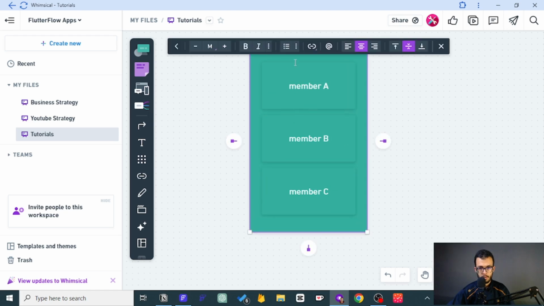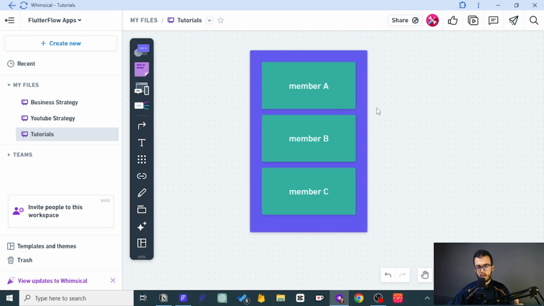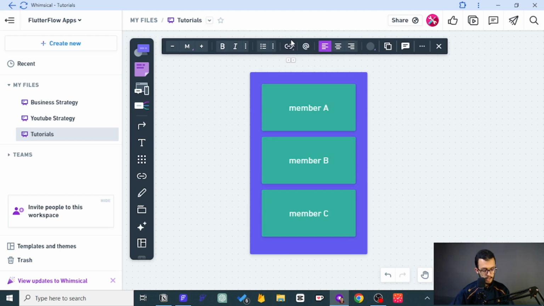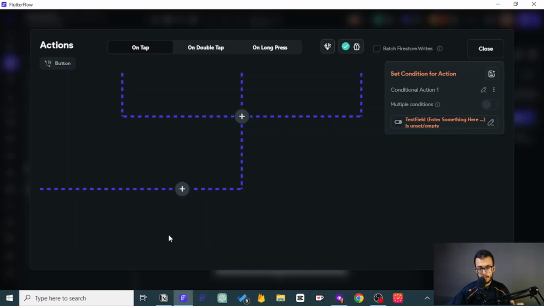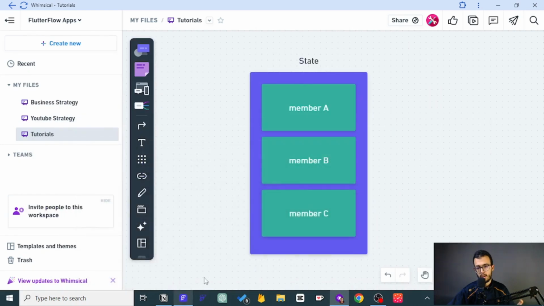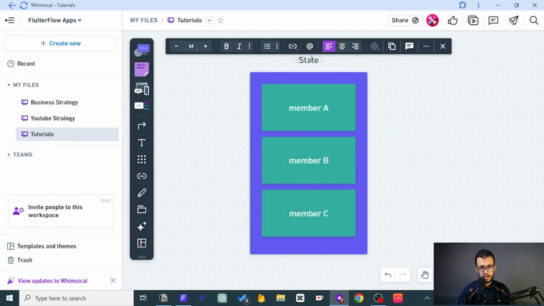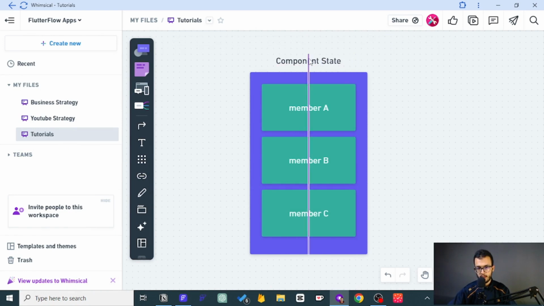So we can just change the color, and so here we have members. What I will do is put them all in a stage. It can be a page stage or a component stage, it depends on where I am. In this case, I am in a component, so it should be a component stage, which is very important.